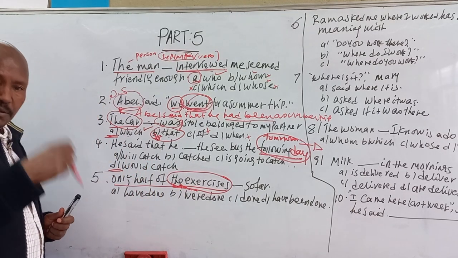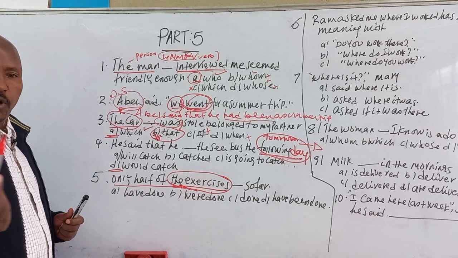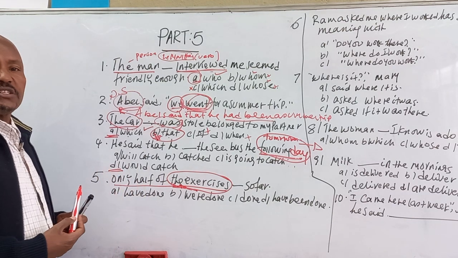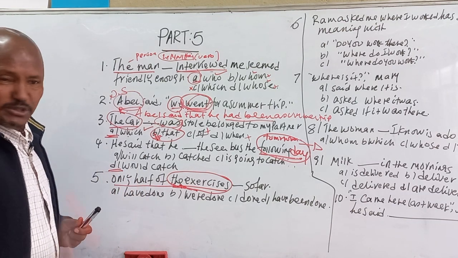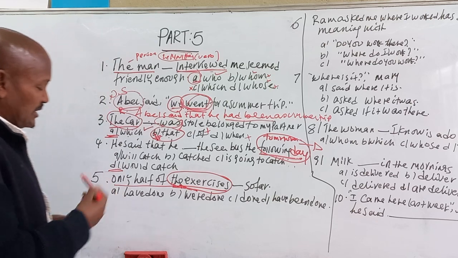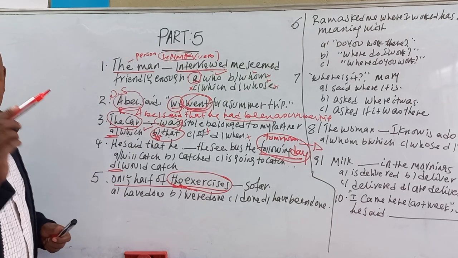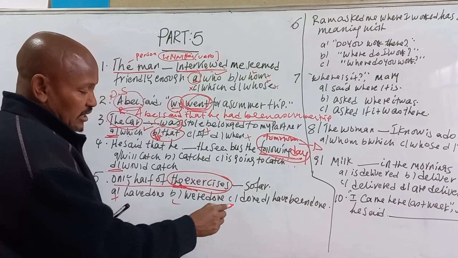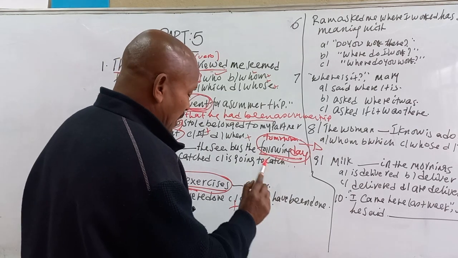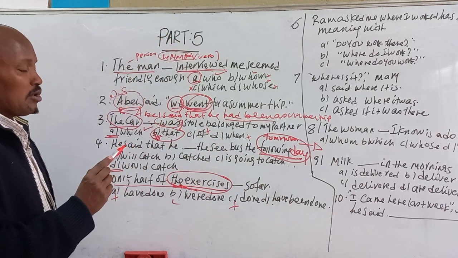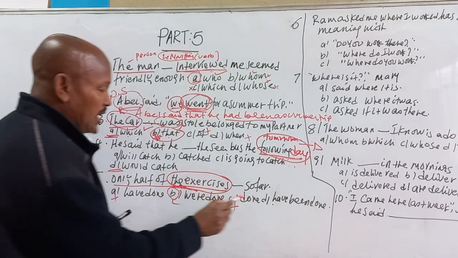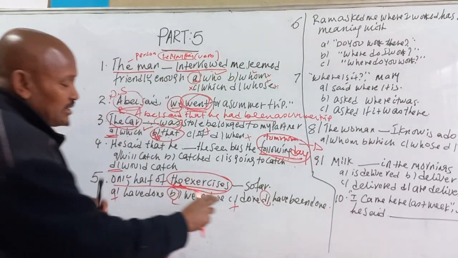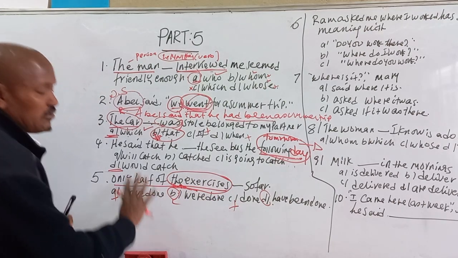If you identify the subject here, he, the teacher, the boy, the doctor, the engineer, that is active voice. But in this case, there is no direct statement of the subject, so it must be completed with passive voice. This is not a form of passive voice, and this is passive voice. This is not passive voice, and this is also passive voice. From these, which one do you think is the answer? This one and this one. You have to come close to the correct answer by rejecting irrelevant distractors from the given ones.